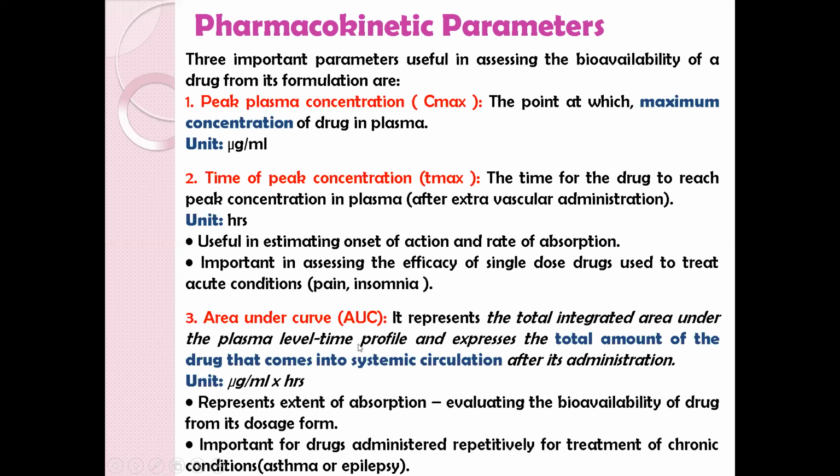Area under the curve represents the total integrated area under the plasma level time profile and expresses the total amount of drug that comes into the systemic circulation after its administration. It helps to represent extent of absorption, that is, it helps in evaluating the bioavailability of drug from its dosage form. It is important for drugs administered repeatedly for the treatment of chronic conditions.